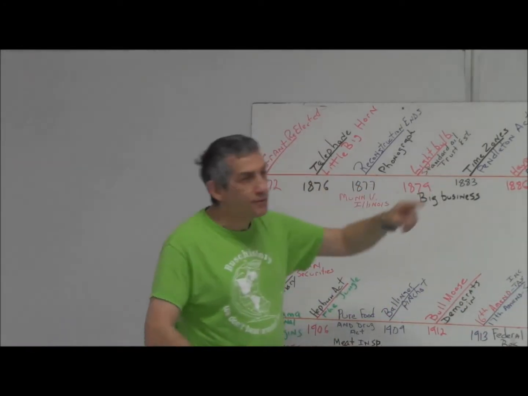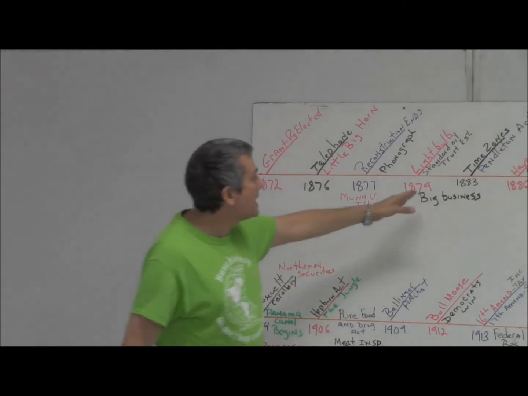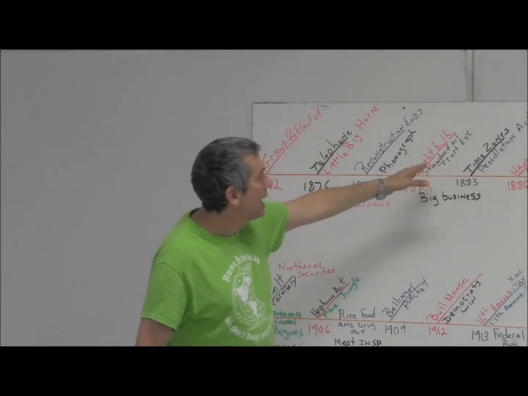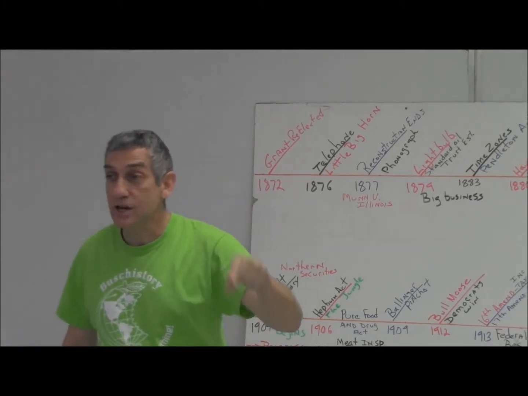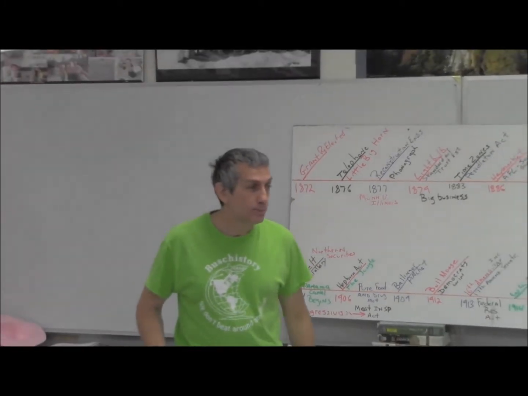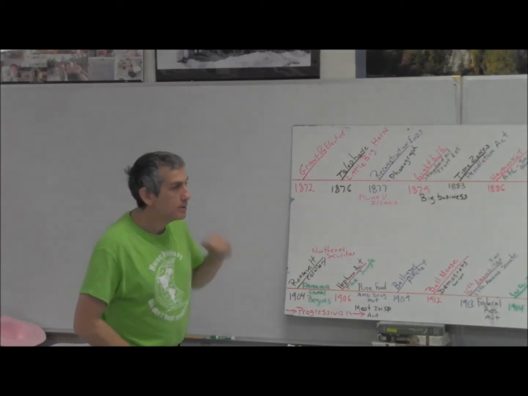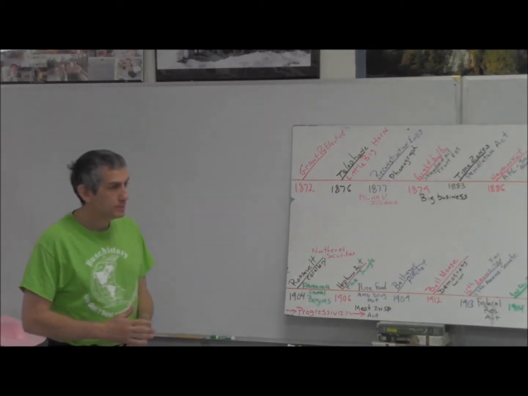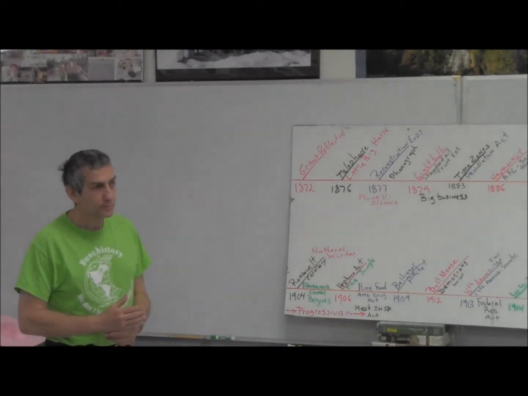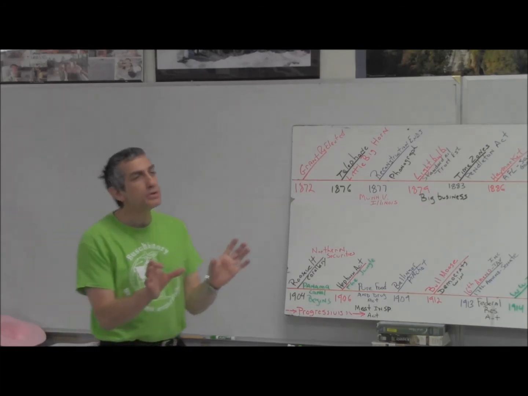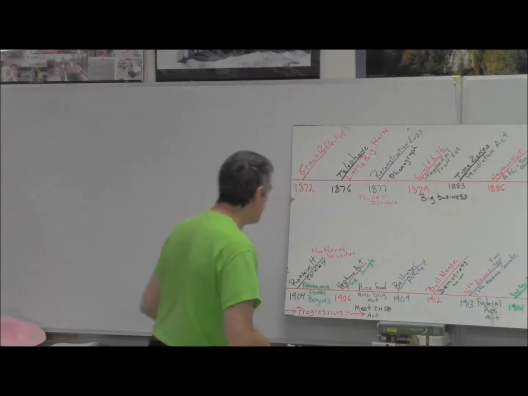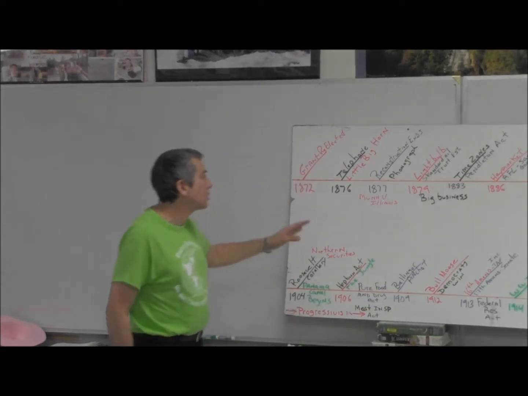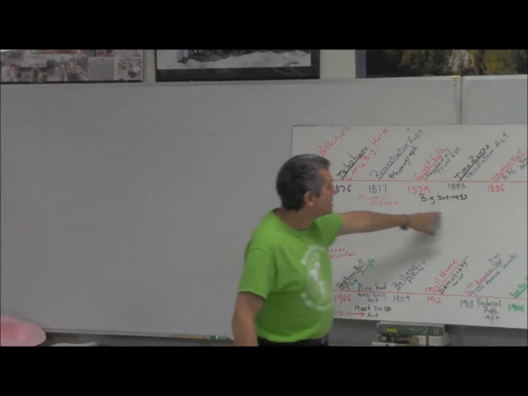Standard Oil Trust, different from the founding of Standard Oil. In 1879, John D. Rockefeller establishes the Standard Oil Trust. How is the trust different from just Standard Oil? The trust is when he gains control of all the little oil companies, and Standard Oil is his actual company. Exactly. Does anybody remember the term used for the combination of those companies? Horizontal integration or horizontal combination. Both work. All right. Big business is growing.